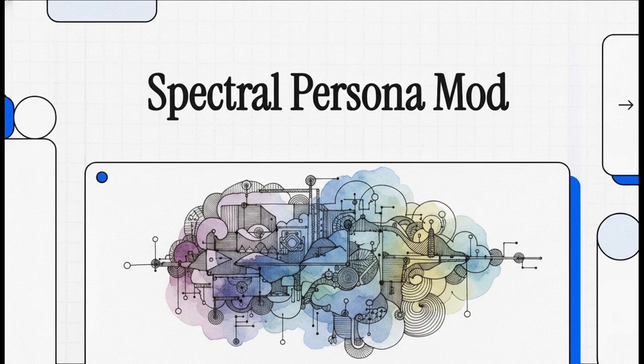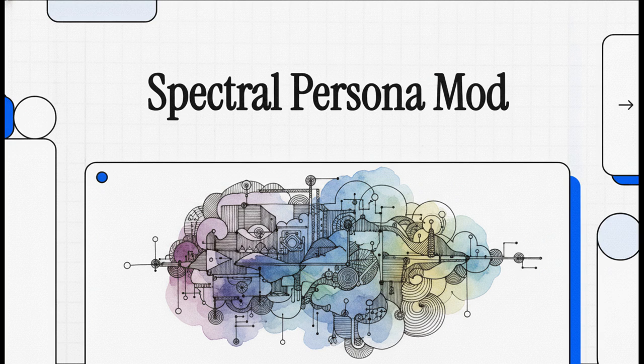Welcome to the Explainer. Today we're diving into something that is, quite honestly, a massive game changer. We're looking at a genuinely groundbreaking 2026 paper by Brett Goodwin titled Spectral Persona Modulation, Eradicating Autoregressive Myopia via Active Inference in Semantic Manifolds. What we're unpacking today fundamentally rewrites how artificial intelligence actually constructs a thought.